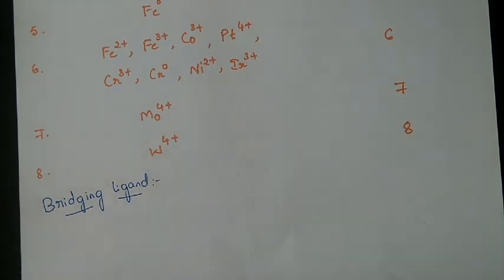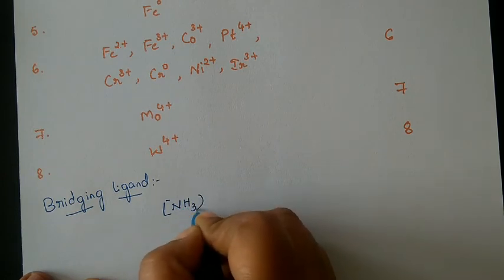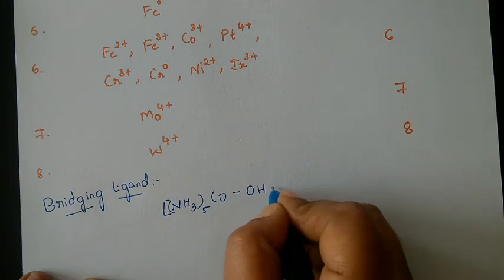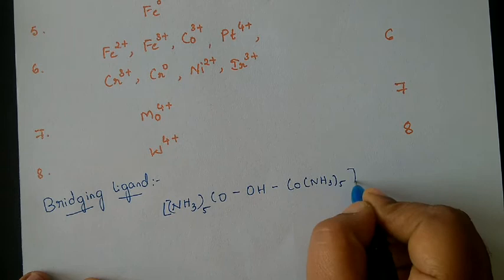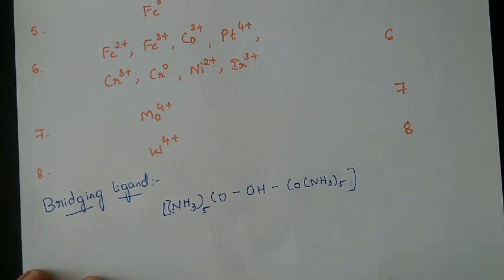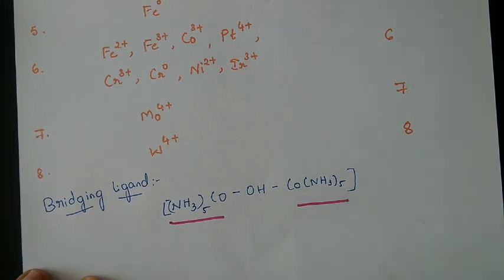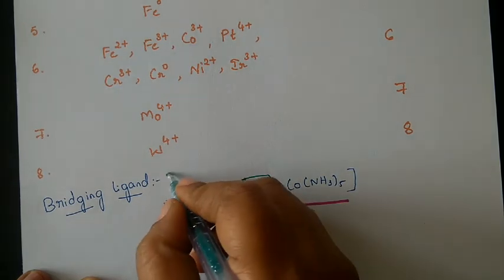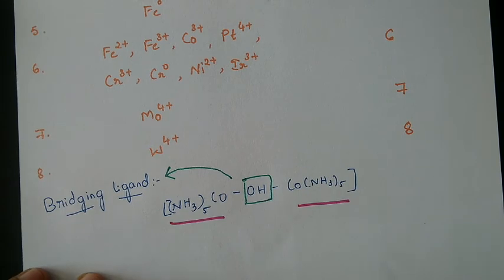For the bridging ligand, we'll take up an example over here. We have an example, (NH3)5 Co, OH, Co (NH3)5. This is one complex part and this is another part. OH is our ligand, NH3 is also a ligand. Here OH is acting as a bridging ligand.